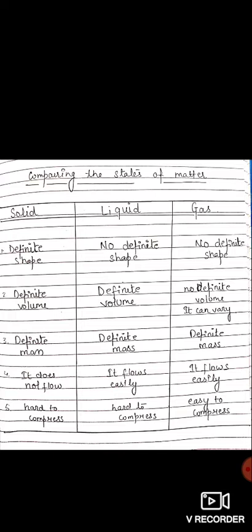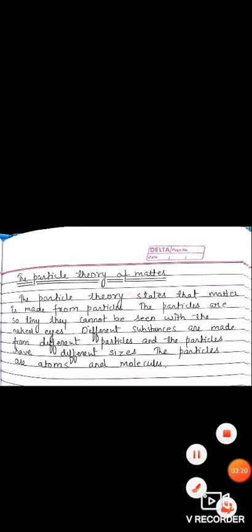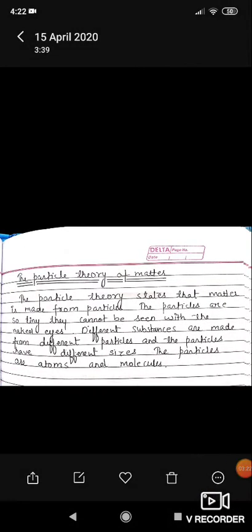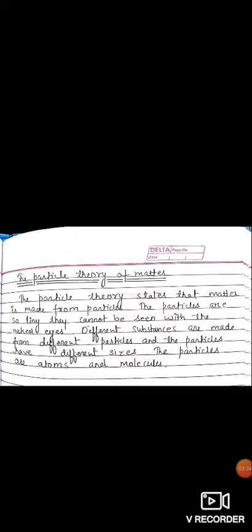Now let's move forward to the particle theory of matter. The particle theory states that matter is made from particles. The particles are so tiny they cannot be seen with the naked eye. Different substances are made from different particles, and the particles have different sizes. The particles are atoms and molecules.